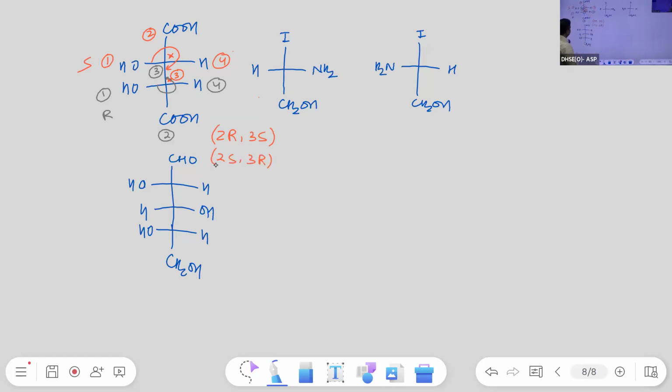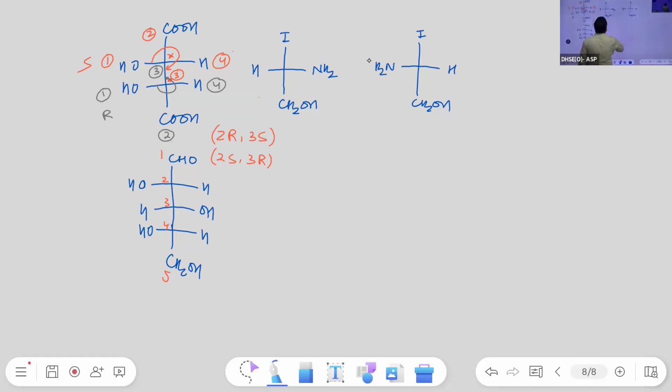That is identical. But in one case, see the numbering 1, 2, 3, 4, 5. Okay. So here 2, 3, 4 are chiral centers. 2, 3, 4 are chiral centers. Okay. So it is different configuration of it. Now come to the next. I hope first question is clear to all of you.